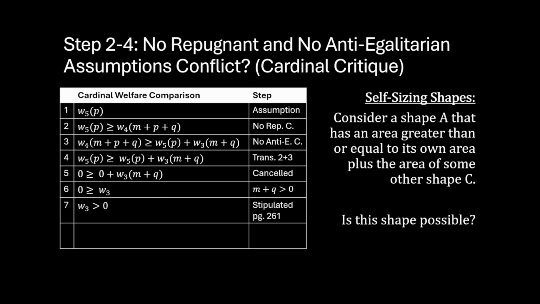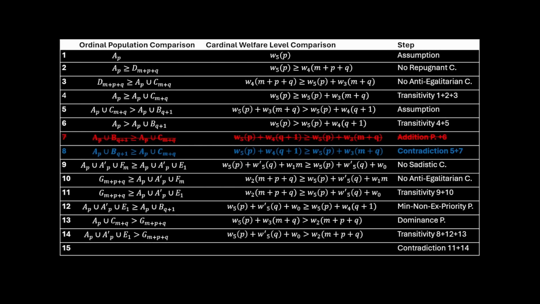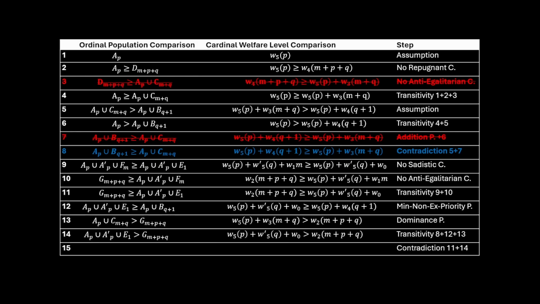However, by stipulation, W3 is greater than 0, and so we've arrived at a contradiction where W3 must be greater than 0 and less than or equal to 0. With this, we can return to Arrhenius's proof, and we can mark step 3 as untrue.